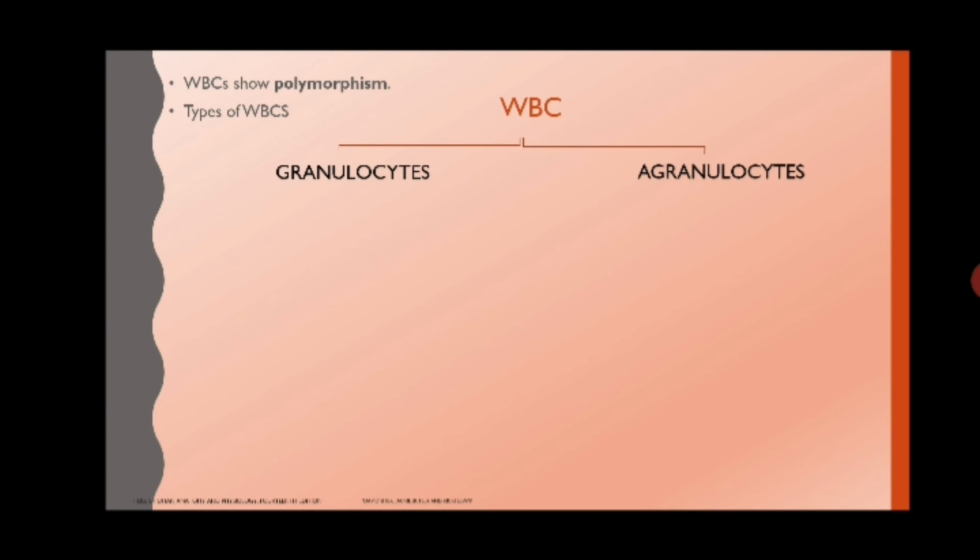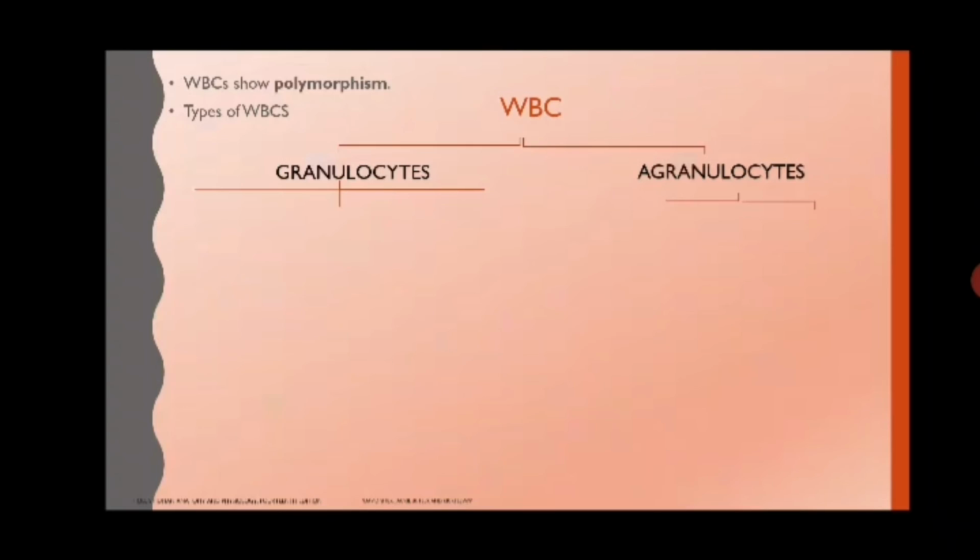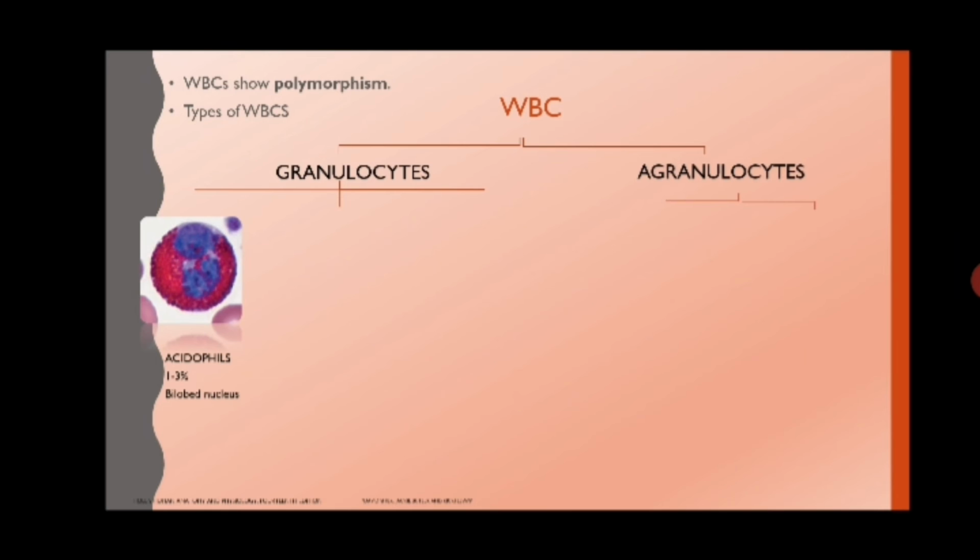Around 72% of the WBCs are granulocytes. These granules are nothing but secretory vesicles, and they will contain various secretions and enzymes. Now, depending on how they stain under the microscope, what color they take under the microscope, we can divide granulocytes into three main types. Now, which is the first one? The first one, we can say, is acidophils.